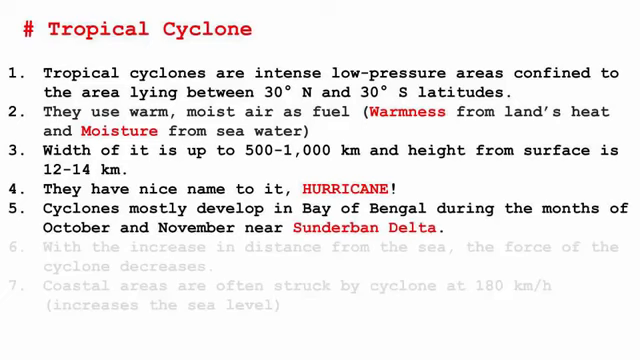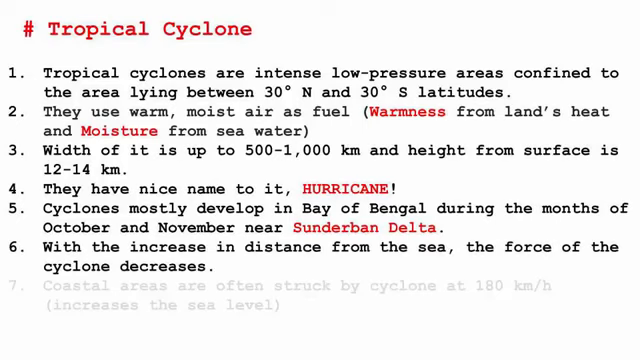In India, cyclones are mostly developed in the area of the Bay of Bengal, during the months of October and November, near the Sundarban Delta. One thing we need to understand is, as the distance increases from the sea, the force of the cyclone decreases. So remember, the fuel gets over. What are the fuel?